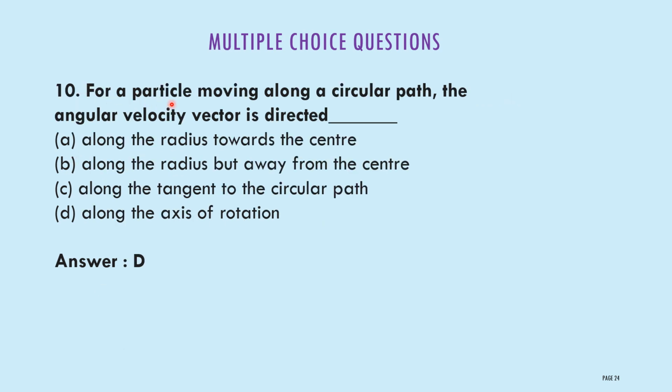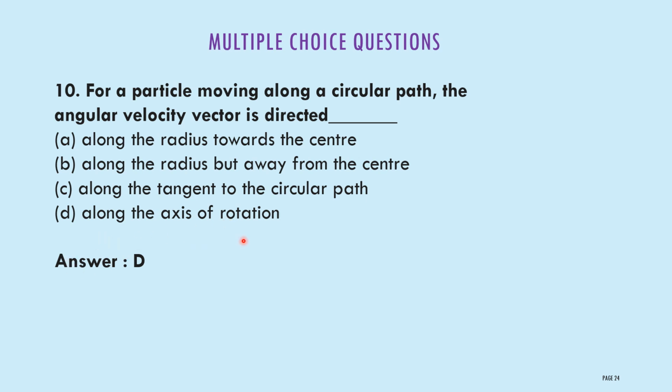For a particle moving along a circular path, the angular velocity vector is directed: option A, along the radius towards the center; B, along the radius but away from the center; C, along the tangent to the circular path; D, along the axis of rotation. The correct answer is D, along the axis of rotation.